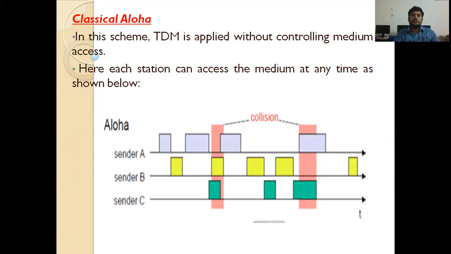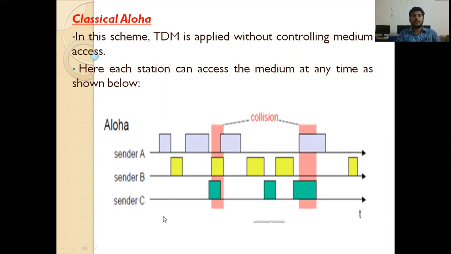Here in the classical Aloha, data packets are transmitted by multiple senders.